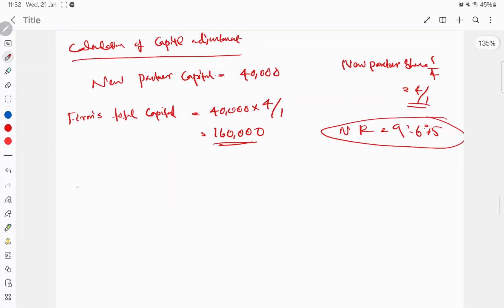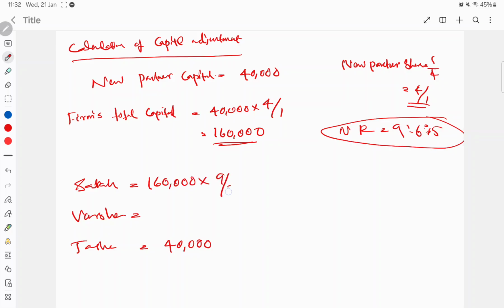So here each partner will get, Sarah will get how much? Varsha will get how much? We already know Tasha brought 40,000, so no need to calculate for Tasha. But Sarah will get 1,60,000 into 9/20, isn't it? And Varsha will get 1,60,000 into 6/20.